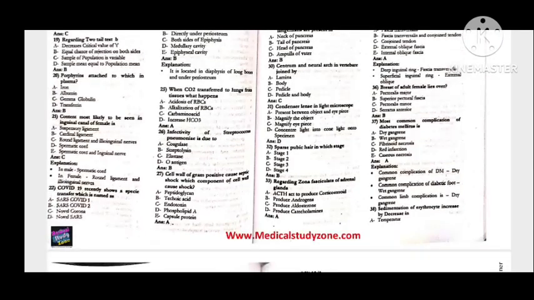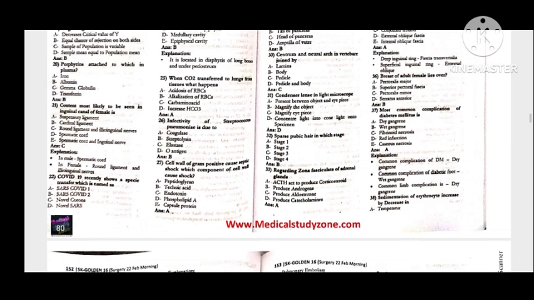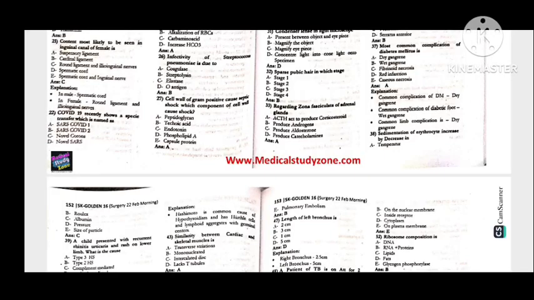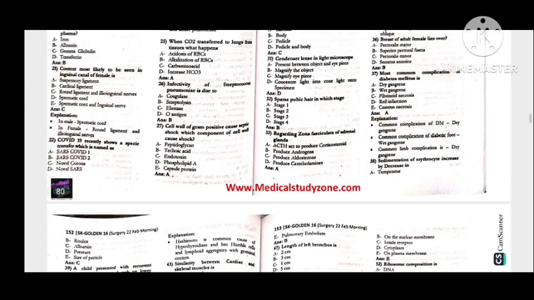25, when carbon dioxide transfers to the lungs from tissues, what happens, that is acidosis of the RBCs. 26, infectivity of streptococcal pneumonia is due to the beta streptolysin. 27, cell wall of gram positive causes septic shock. Which component of the cell wall caused the shock, that is the peptidoglycan.